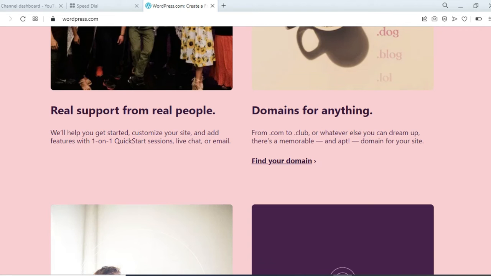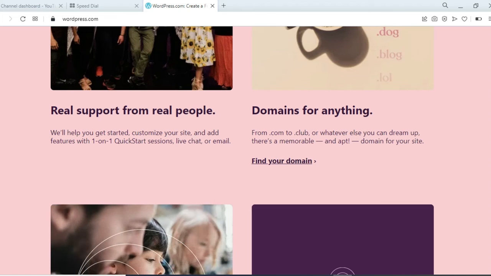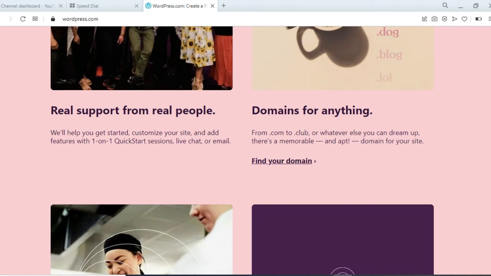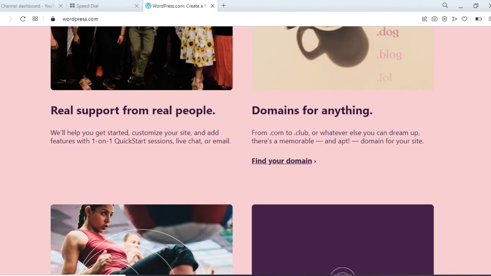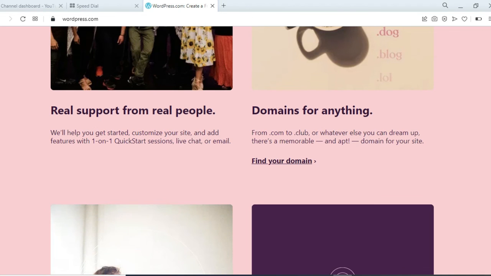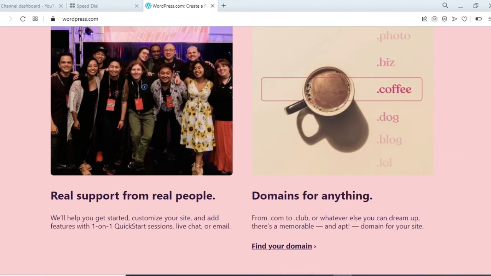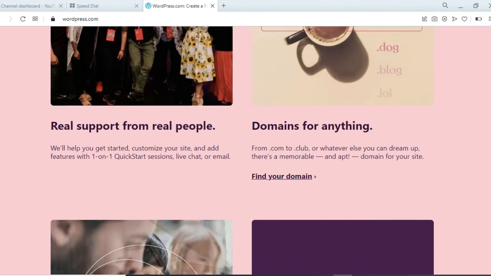customize your website, add features with one-on-one and quick start sessions, live chat, and emails. And you can also add domains for anything from .com to .club or whatever else you can dream up. There is a memorable and apt domain for your website. You can also find some of the newly available website domains here.